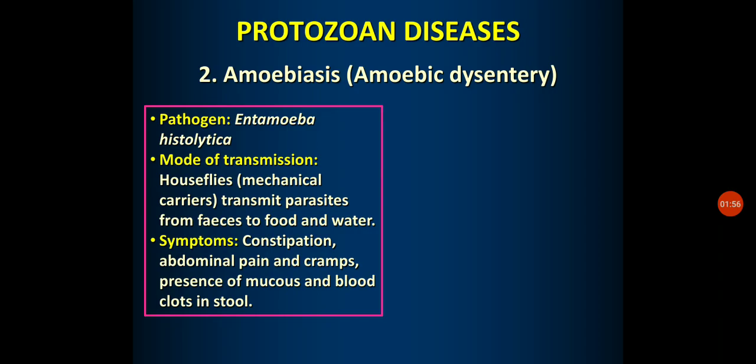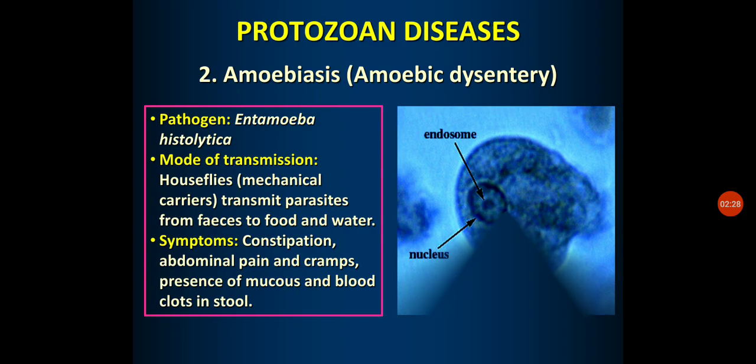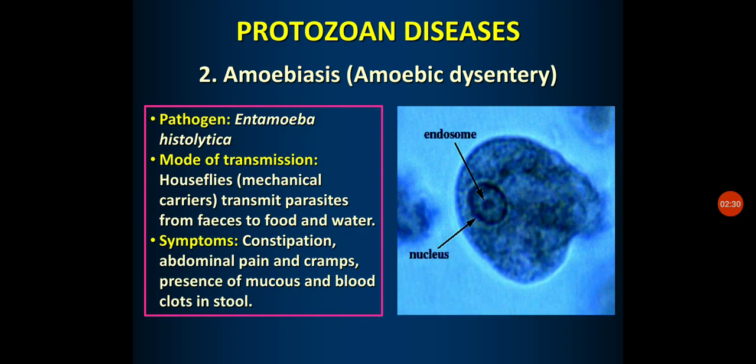In the initial stage you never come across blood in the stool, but initially it starts with continuous cramps and abdominal pains, and in the chronic or advanced stage, the person passes blood clots in the stool. So this is the structure of this Entamoeba histolytica.